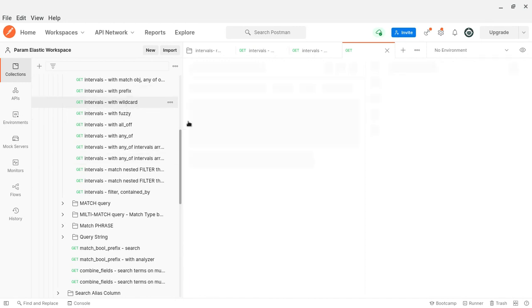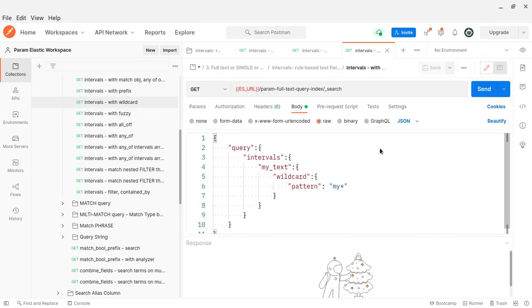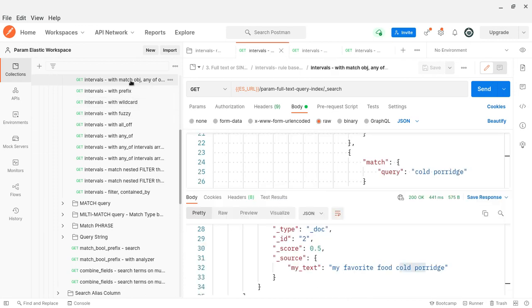Then wildcard. As I told you, wildcard starts with the query string or percentage star. It is pattern based, right? So here straight away you can see the intervals. I say the field and straight away I use a wildcard. Since I want to have only one field, but if I wanted more than one rule, I would have used any of or all of, right? Any of or all of.